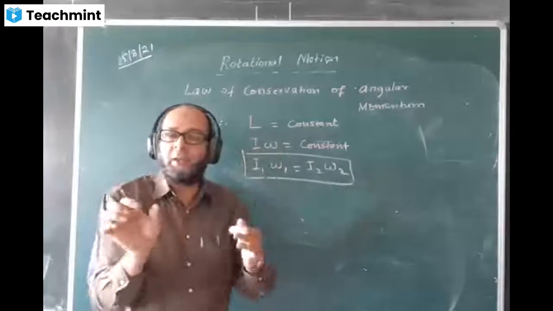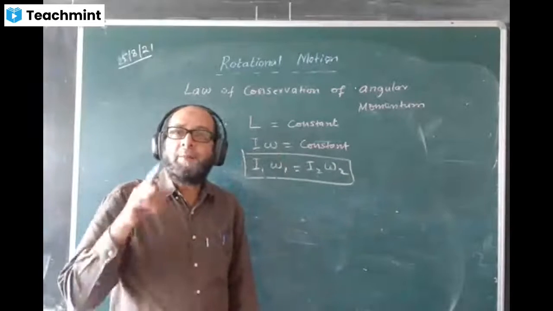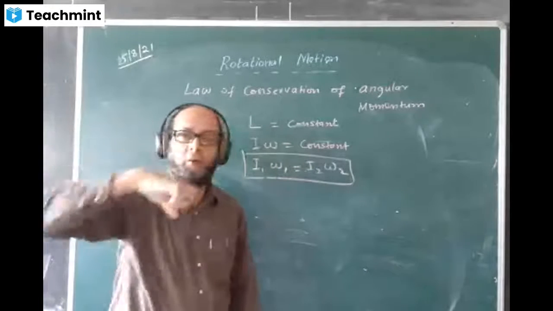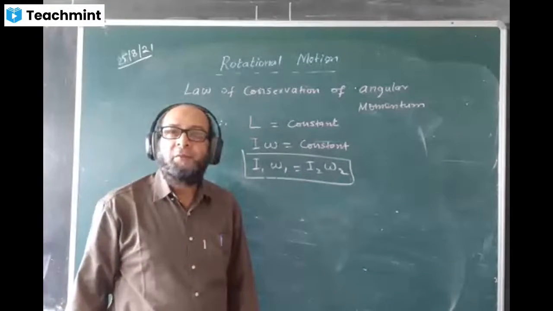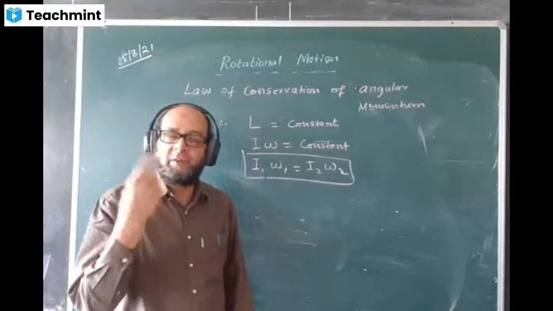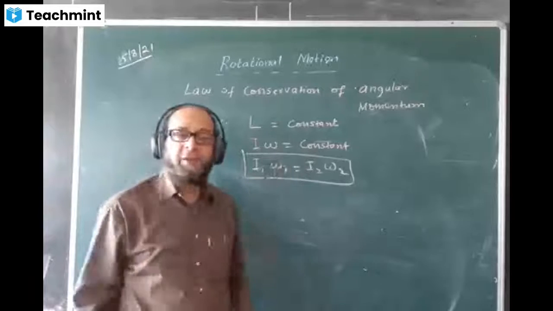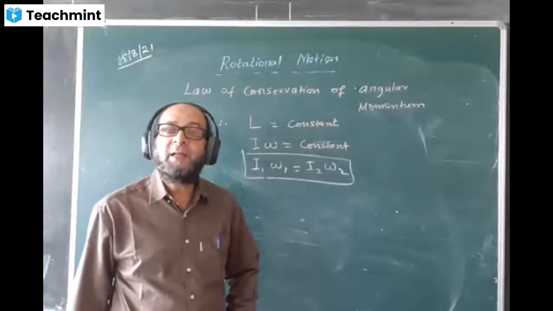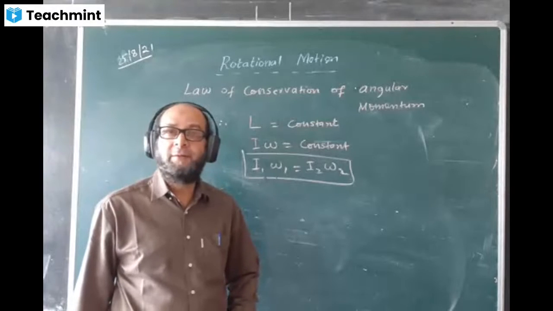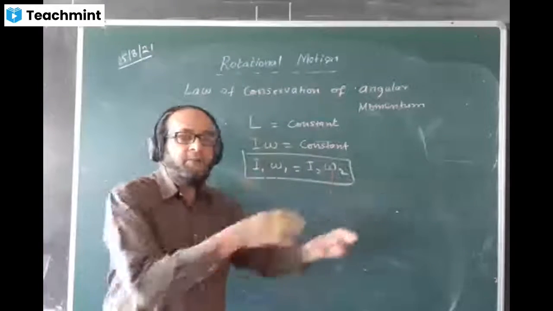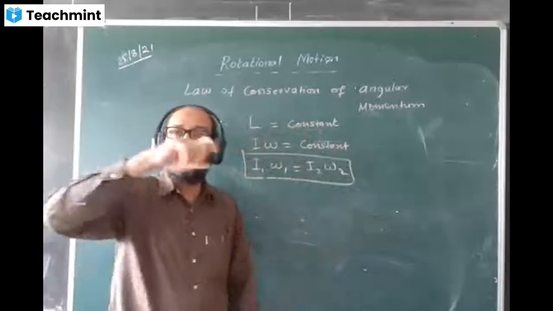You are twisting them by the same amount of torque. Which one will be rotating faster, the smaller one or the bigger one? Smaller one. Yeah, you are correct. The smaller one will be spinning very fast and the bigger one will spin slower by the same amount of torque given.